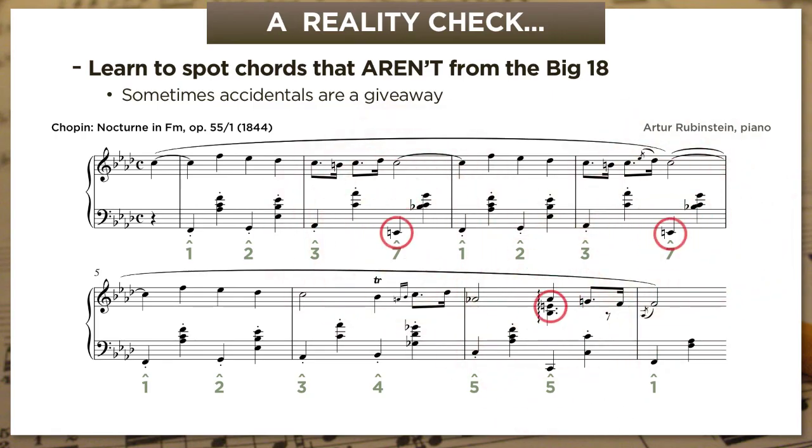We're not worried about the E naturals. Those are the leading tones of the key. We're expecting E naturals. And the B naturals, those are just chromatic neighbor notes embellishing the sustained C naturals.